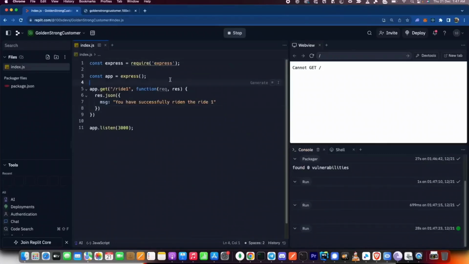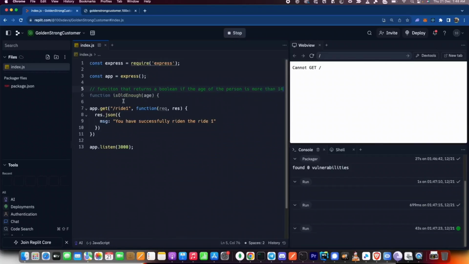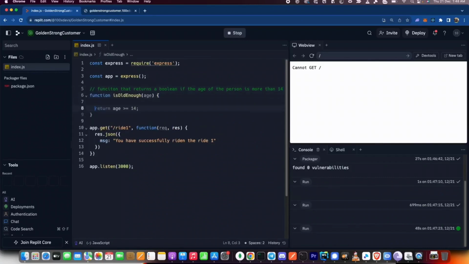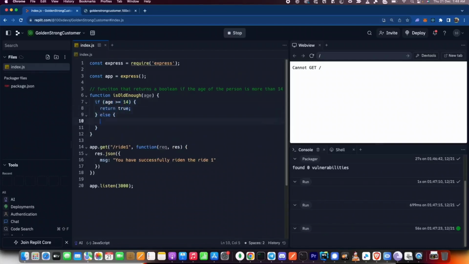Let's introduce a function that will return a Boolean if the age of the person is more than 14. Let's say this ride is only for people who have at least 14 years of age. So how would you write this function? You would write something like this. If age is greater than or equal to 14, return true, else return false. Cool. You have written this function.